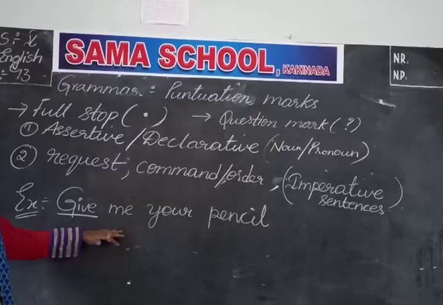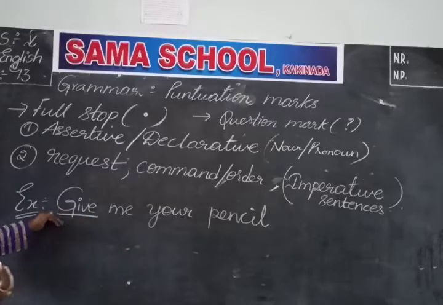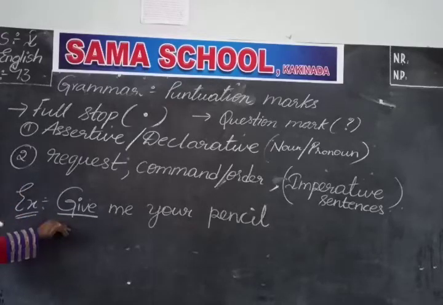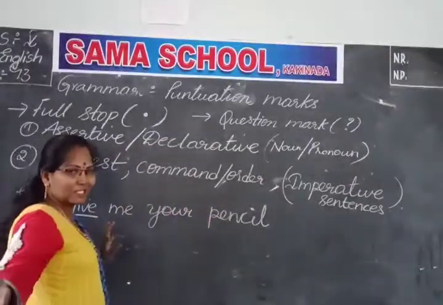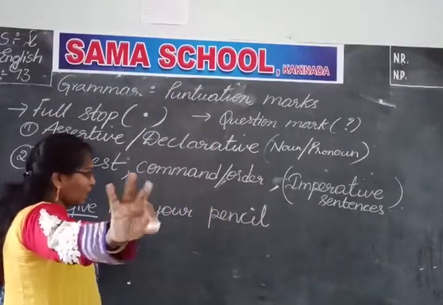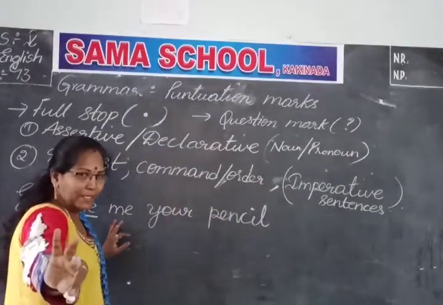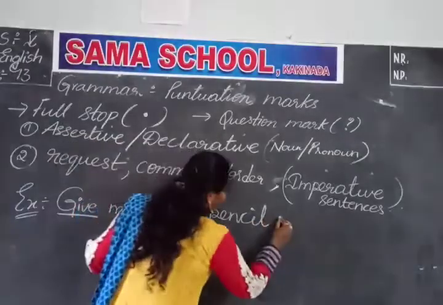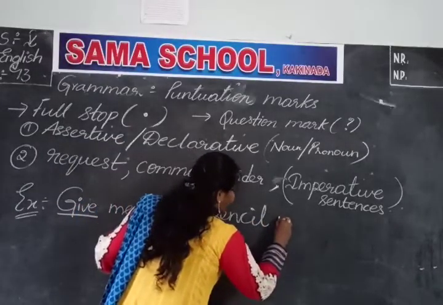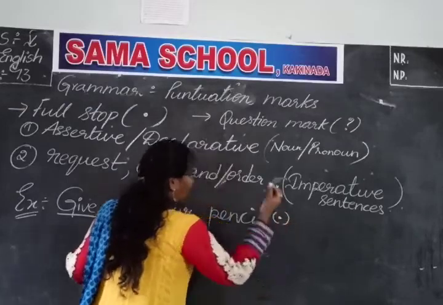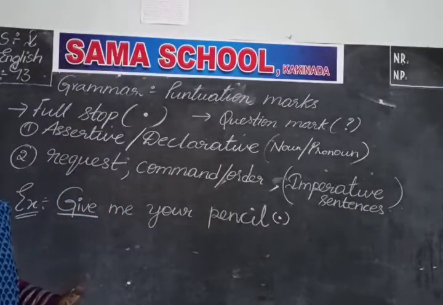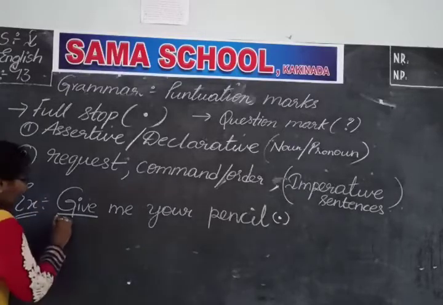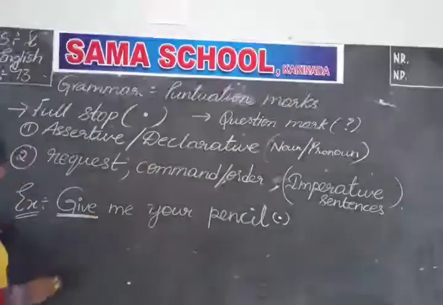This is a sentence oriented. Then what will we do? Yes, it is clear. So this sentence has ended. Give me your pencil means you will just take a pencil and give. That's it. The sentence has been completed. Isn't it? That's why here you will place a full stop. What is the mark you will place here? Full stop. Okay children?